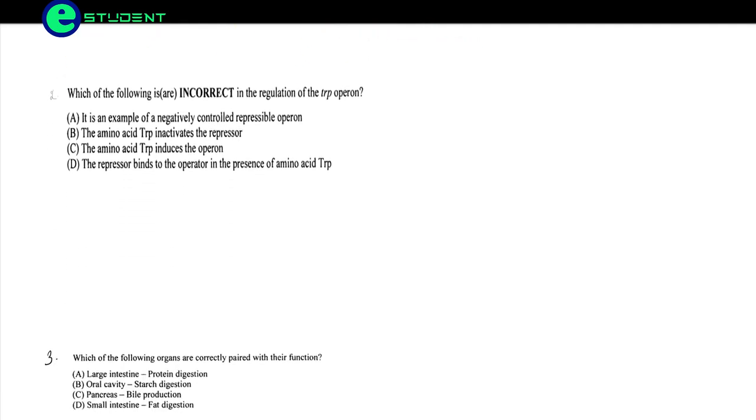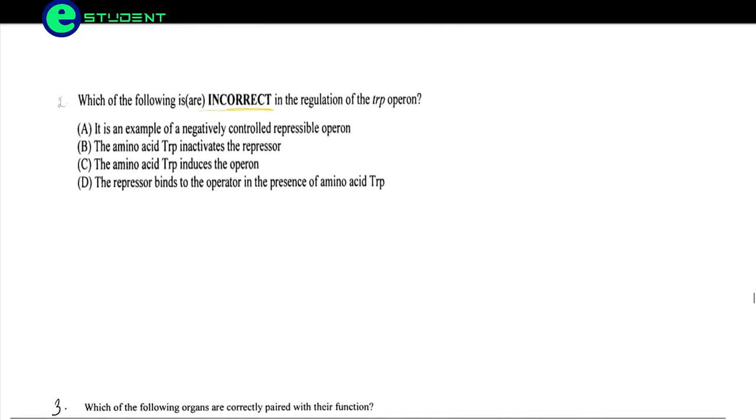Which of the following is incorrect in the regulation of the TRP operon? They are asking which is the incorrect statement here. We know that the TRP operon, that is the tryptophan operon, is a repressible operon. That means tryptophan is continuously produced, but whenever we provide tryptophan externally, the genes encoding for tryptophan have to be repressed. So it is a repressible operon.